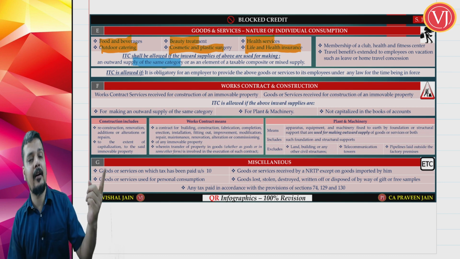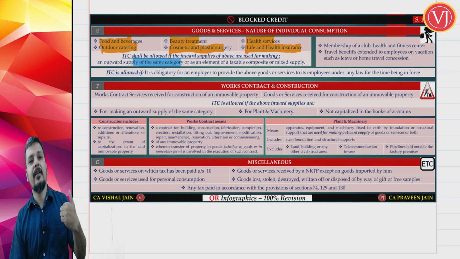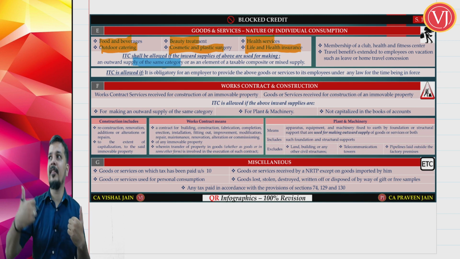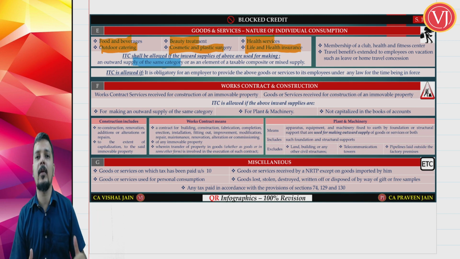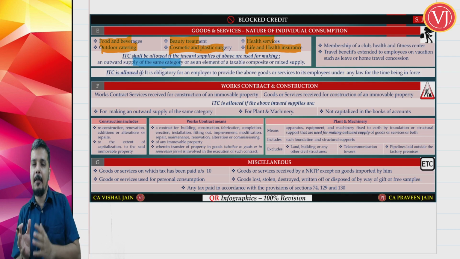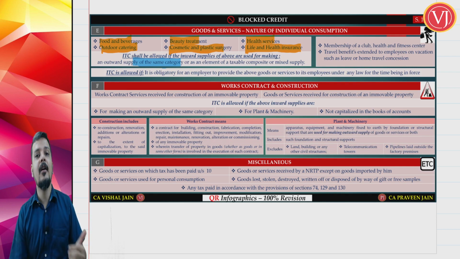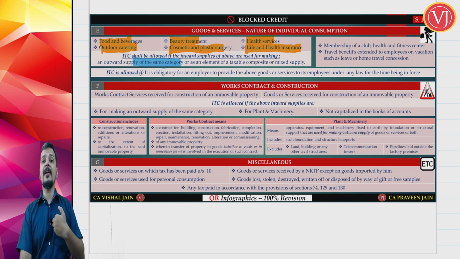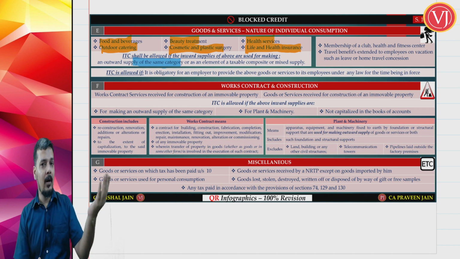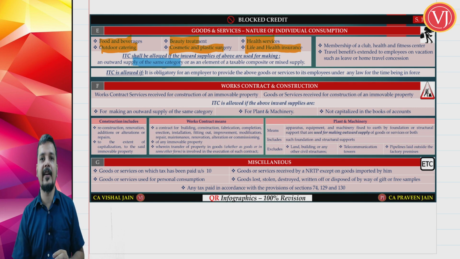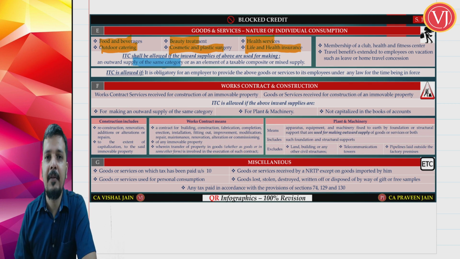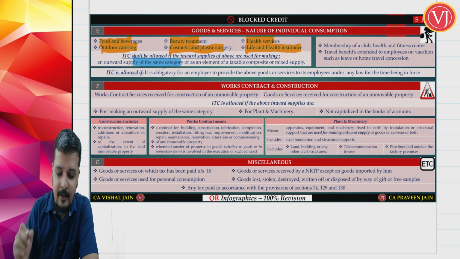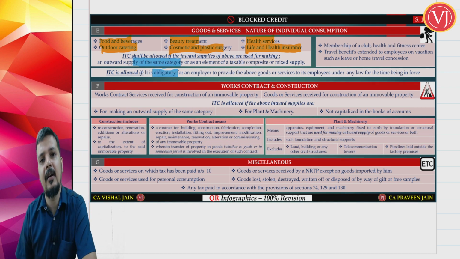But if outdoor caterer 2 is giving me services of the same outdoor catering, my outward supply is also outdoor catering, my inward supply is also outdoor catering, because it is subcontract. I am giving part of the work to another person in the same business. Now I can take the credit. Why? My inward supply from outdoor caterer 2 is outdoor catering services. My outward supply is also outdoor catering services. I am into that business. I can take the credit. So let us understand in this way. If it is a case of subcontract, you can take the credit. There's one more exception. If it is due to statutory obligation, you can take the credit.